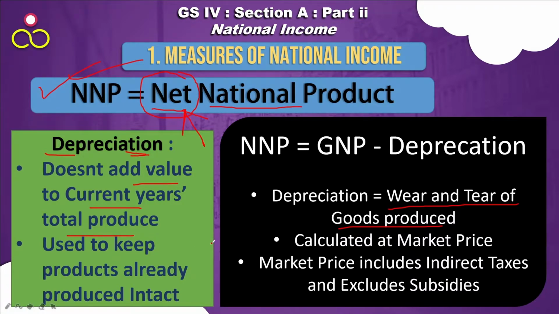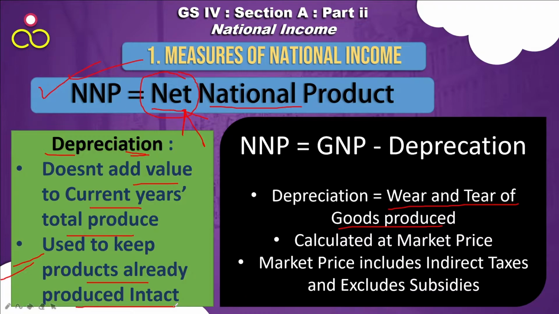For example, whatever value is lost by any product doesn't add to this year's total produce. This depreciation is used to keep the products already produced intact. So money is also spent, for example on servicing, to keep the products which are already produced and already counted for.